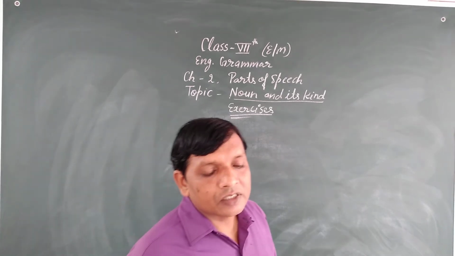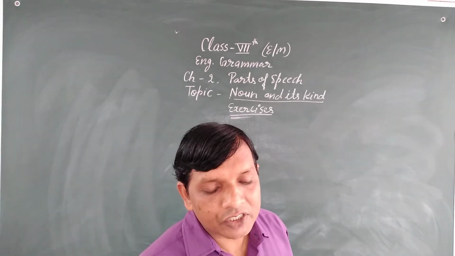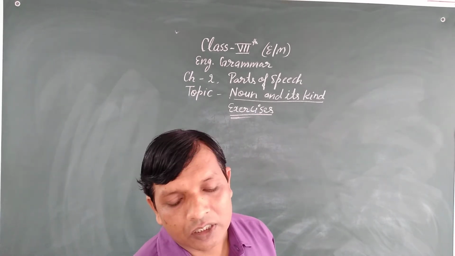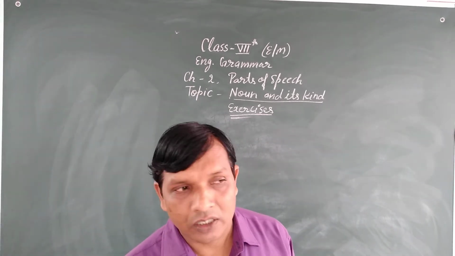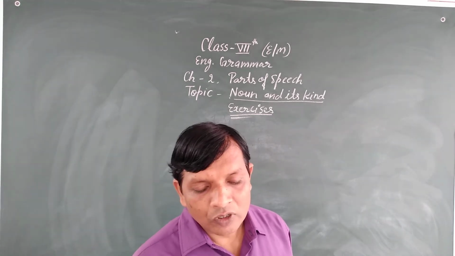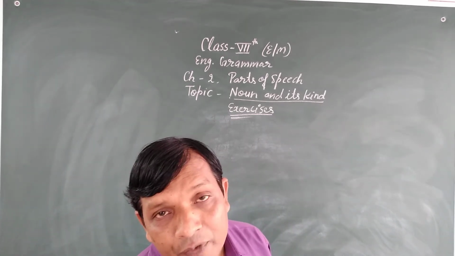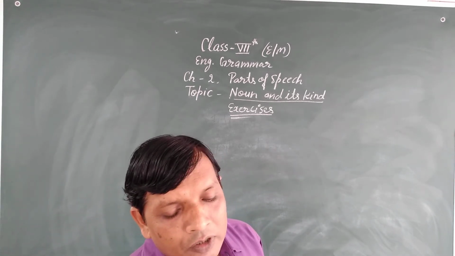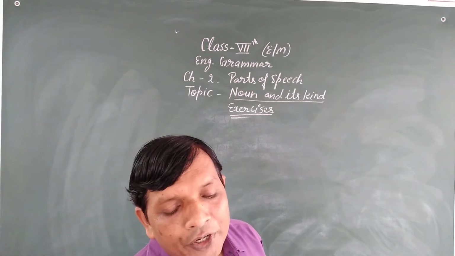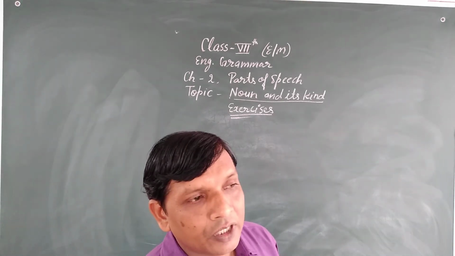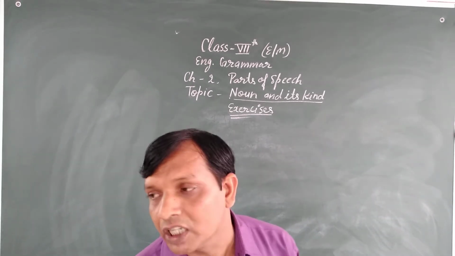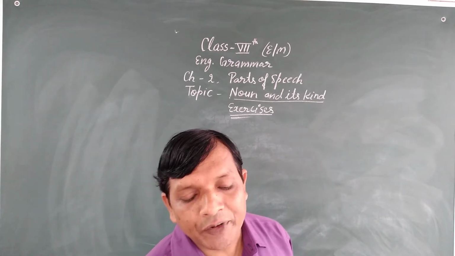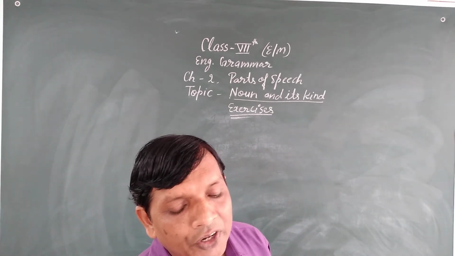The second sentence: they stood next to the Red Fort. Here, the proper noun is Red Fort. So write Red Fort under the column proper noun. May I borrow your pen drive? Here, pen drive is a noun and it belongs to common noun. Pen drive, common noun.